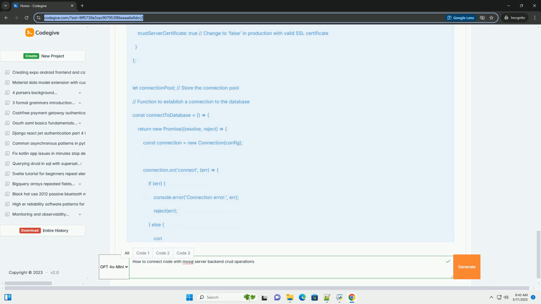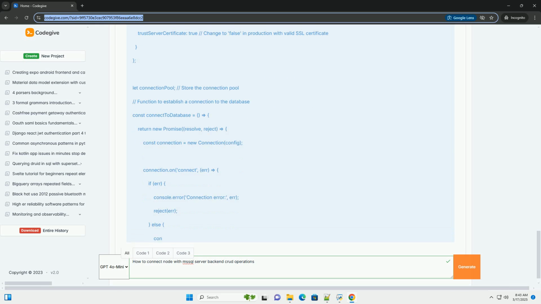Environment variables: store sensitive information like database credentials in environment variables. Do not hard code them in your application. Code structure: organize your code into modules for better maintainability. Separate the data access layer, database interactions, from the business logic layer, API endpoints.